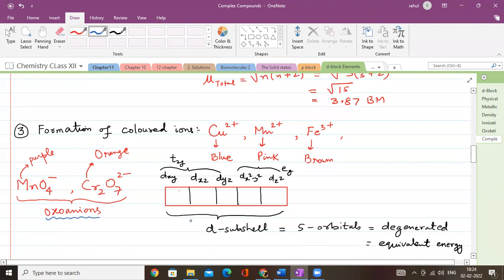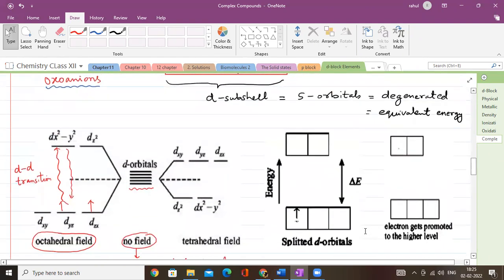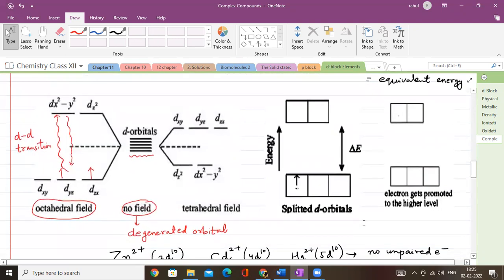Now I thought I have already told you that the d subshell has 5 orbitals, and of course you remember dxy, dxz, dyz, in the beginning of the chapter I told you, this is called t2g, dx square minus y square and dz square are called eg orbitals. So these are 5 degenerated orbitals, which have equivalent energy. Now the question is, why do transition elements show color? Answer is very simple. See, these are degenerated orbitals, which all have equivalent energy.